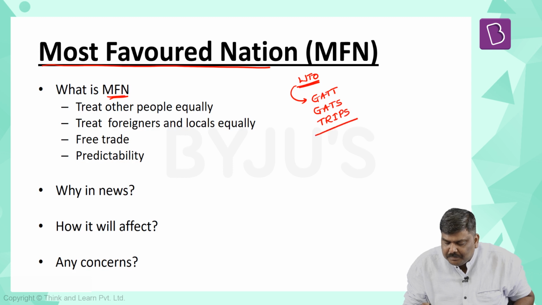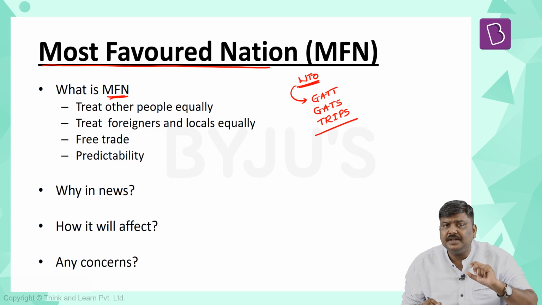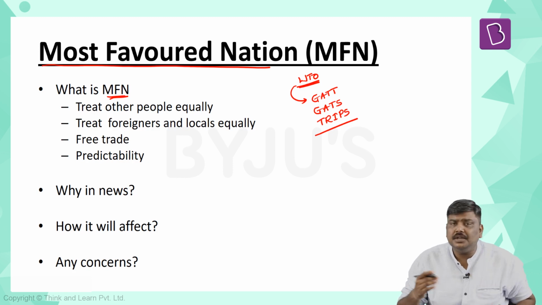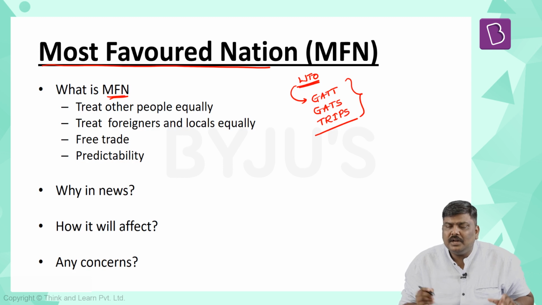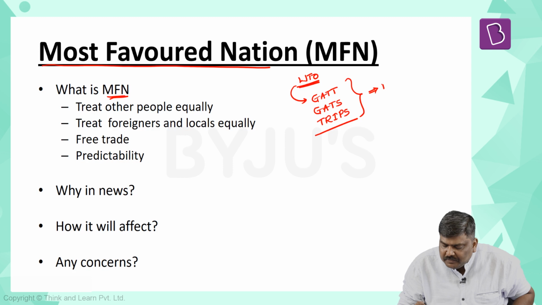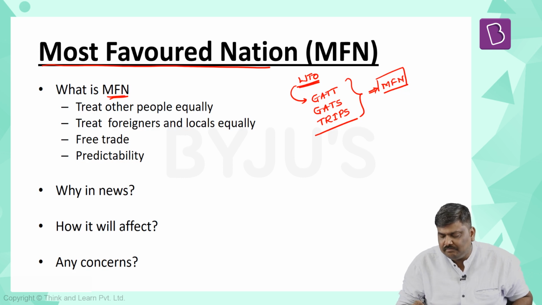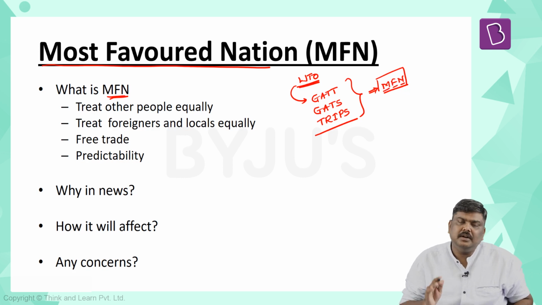These three agreements deal with merchandise trade, services trade, as well as intellectual property rights issues. Under all three agreements, one common thread is the concept of MFN. That is, all three agreements promote the idea of MFN, which stands for most favored nation.